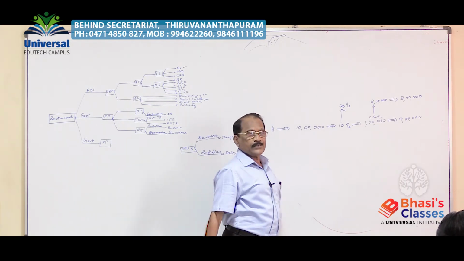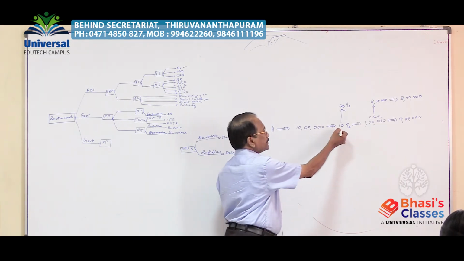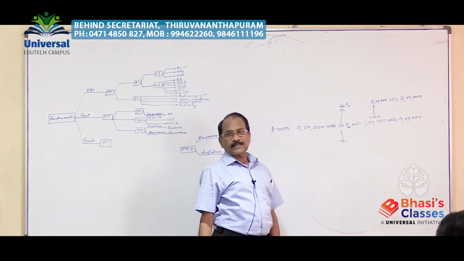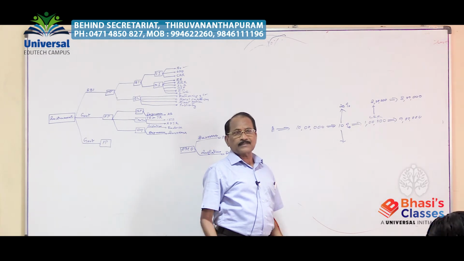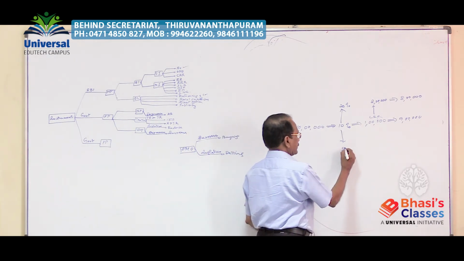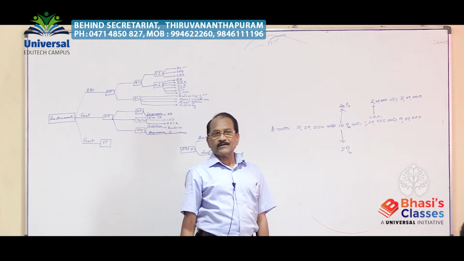To pump more money into the economy during a depression period, CRR is reduced from 10% to 9.5%, 9%. Suppose it is halved, it is reduced to 5%.